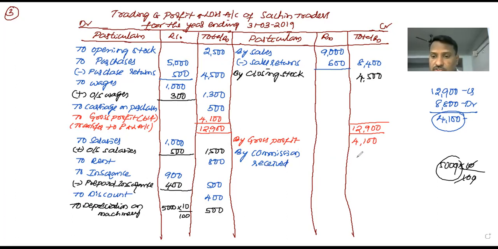Commission received 1,200. Finished. The profit and loss account is also finished. Now let me find the answer of the profit and loss account. Total both sides in the rough. Credit side total 4,100, 1,200.